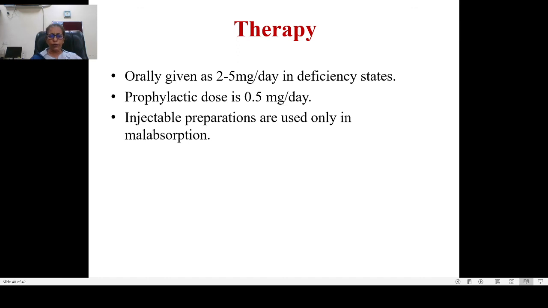So the dose for this orally, we give 2 to 5 milligrams per day in deficiency states, and prophylactic dose 0.5 milligram per day. Injectable preparations are used only if there is malabsorption. This is all about hematinics.